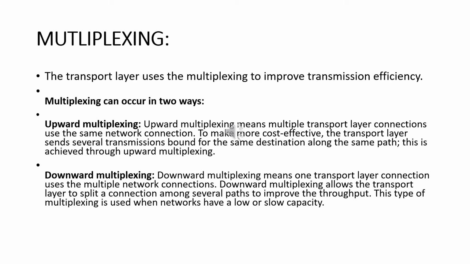The next service is multiplexing. The transport layer uses multiplexing to improve the transmission efficiency. Multiplexing can occur in two ways. The first one is upward multiplexing and the second one is downward multiplexing. Upward multiplexing means multiple transport layer connections use the same network connection. Downward multiplexing means one transport layer connection uses multiple network connections.